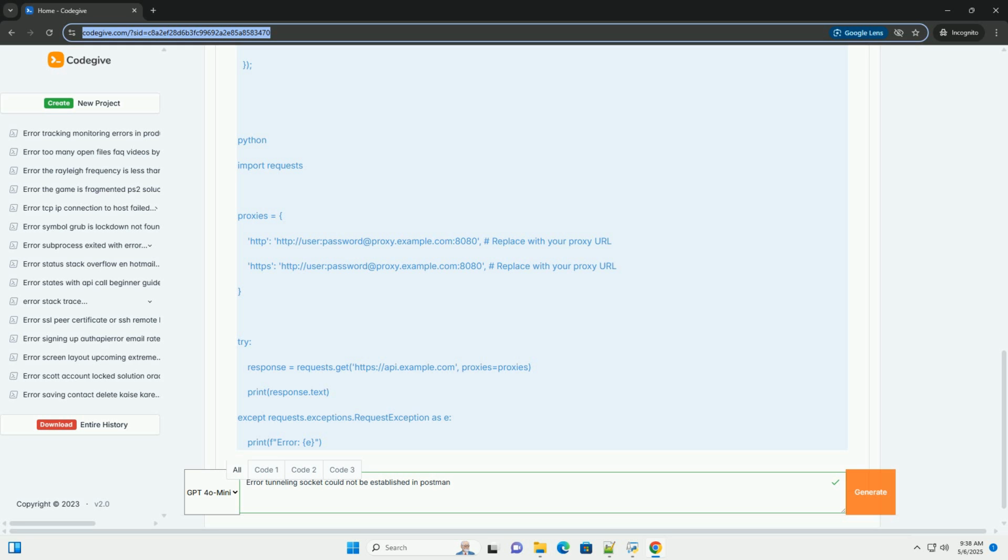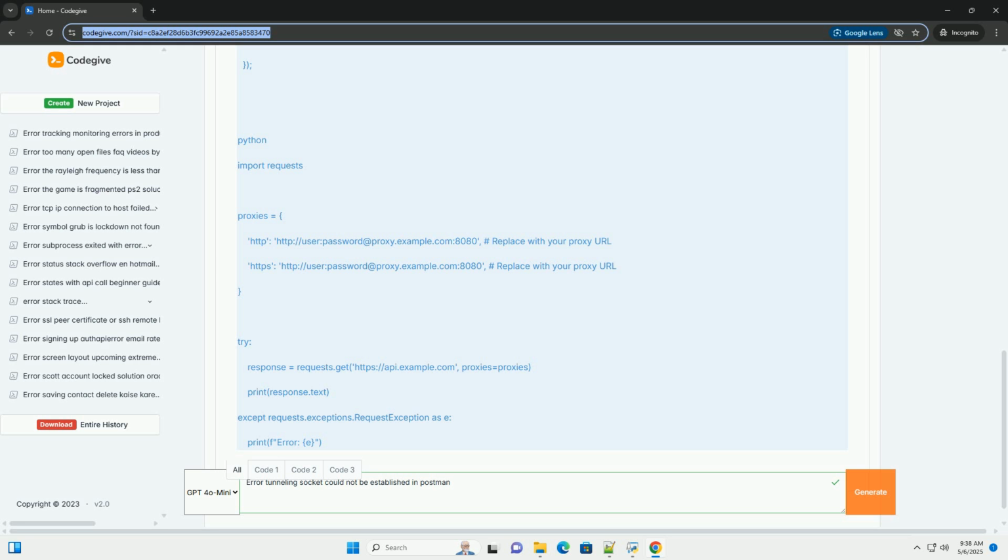Socket: in networking, a socket is an endpoint of a two-way communication link between two programs running on a network. The tunneling socket refers to the socket used to connect Postman to the proxy server. Could not be established: this is the crucial part. The connection between Postman and the proxy server could not be created. This suggests a problem with proxy server unavailability: the proxy server might be down or unreachable.